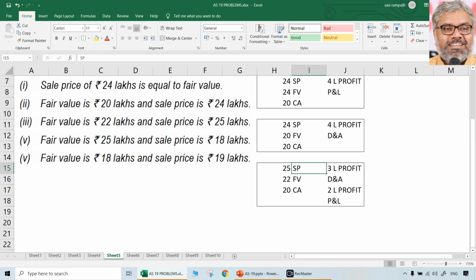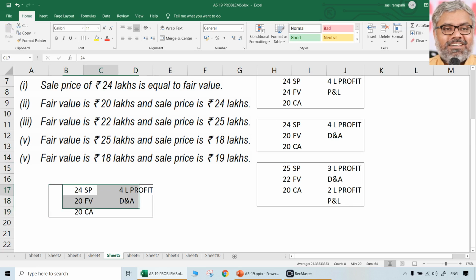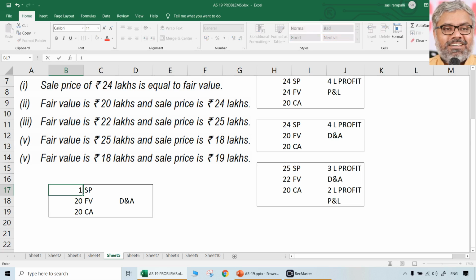Now, the fourth scenario. Let us just take a similar situation. Carrying amount is same. So what is the selling price here in the fourth scenario? Selling price is 18 lakhs. That is the lowest. Lowest is selling price. Fair value is 25 and carrying amount is 20. Carrying amount did not change. That is the same thing which is a fact in the books of accounts. But fair value is 25. Selling price is 18.